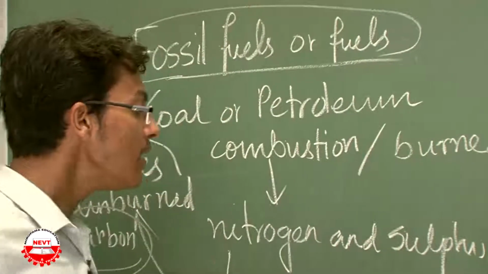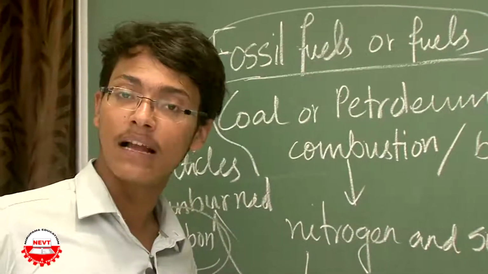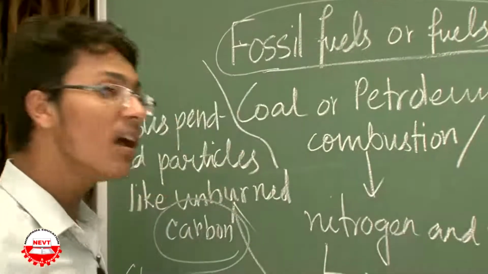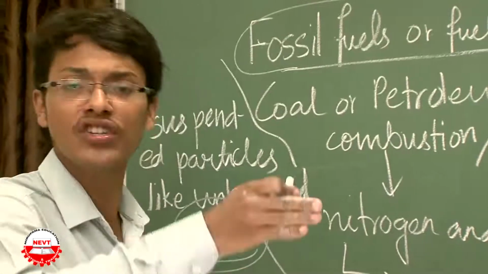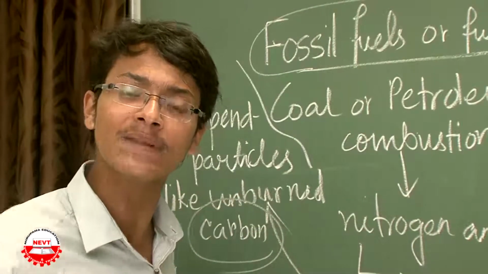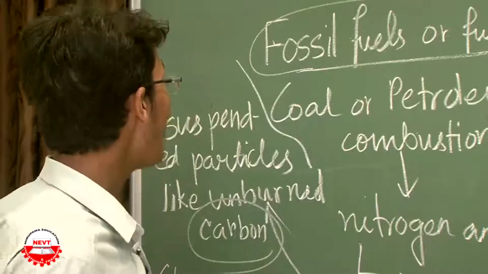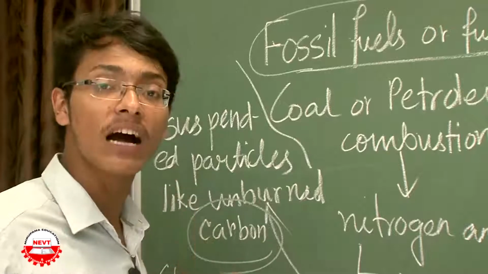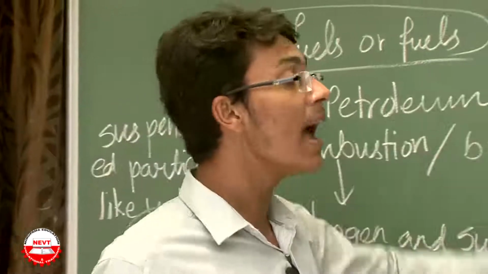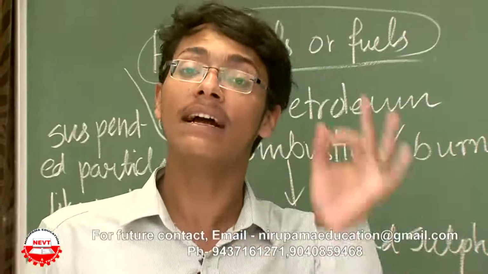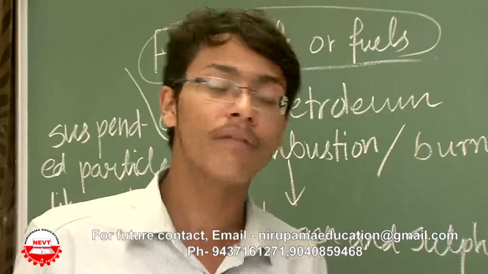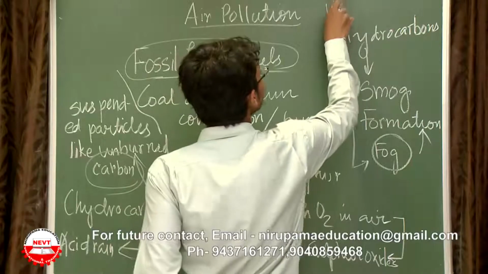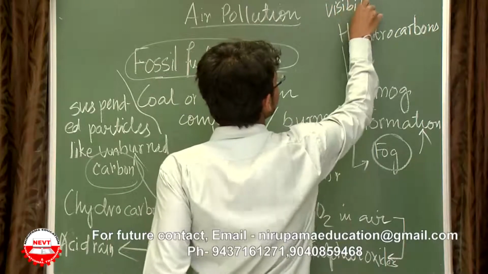So what is happening? When the oxides of nitrogen and sulfur are formed, they cause environmental pollution by two processes. First is acid rain, making the rainwater harmful to the survival of living organisms by lowering the pH. Second is by releasing suspended particles like unburnt carbons or hydrocarbons, which react with fog, that is condensed water during cold weather, causing smog formation and disturbing our visibility.